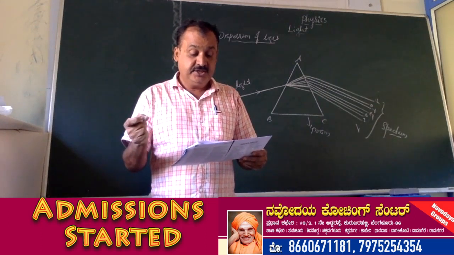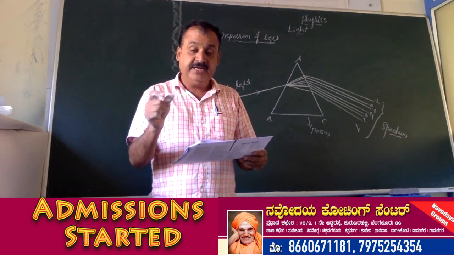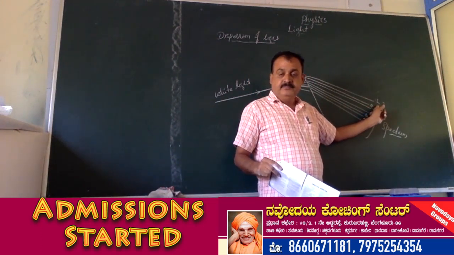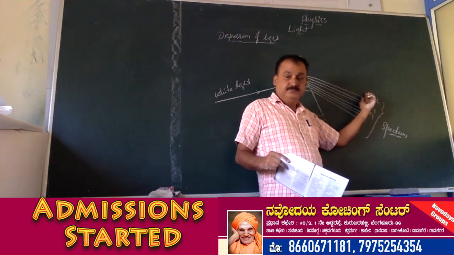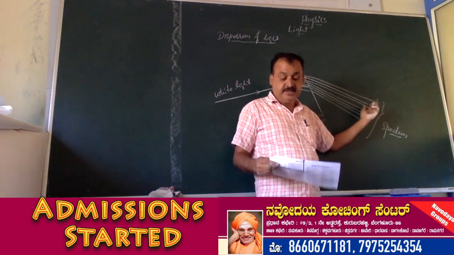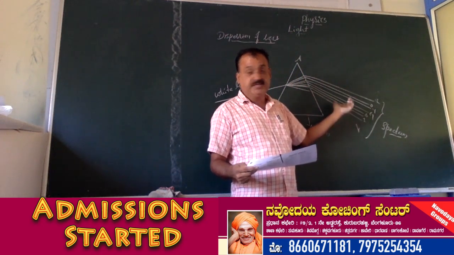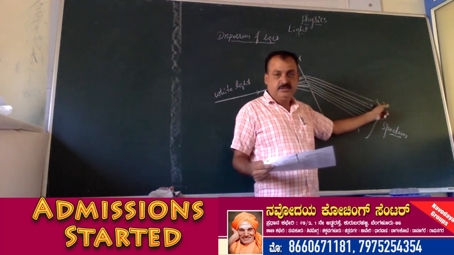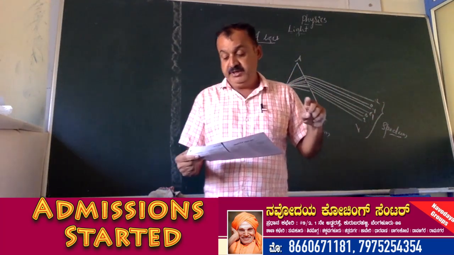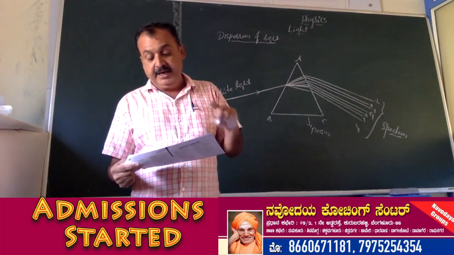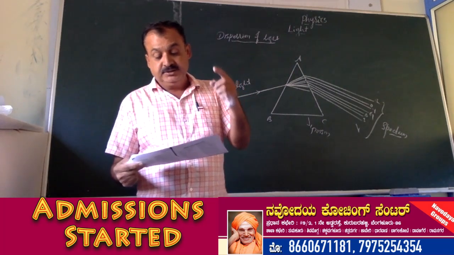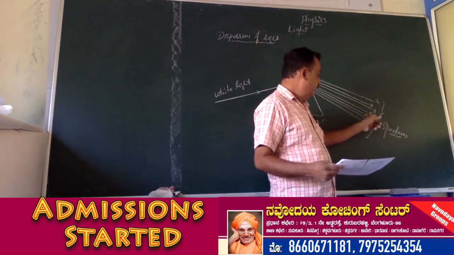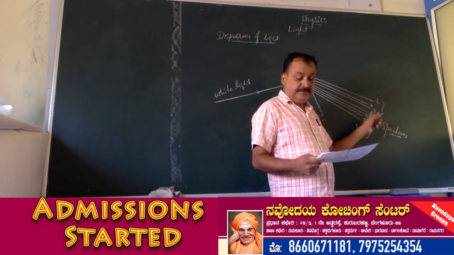The deviation in the red color of light is minimum. Red color deviates very little, but violet color has maximum deviation. Maximum deviation happens for violet, minimum deviation happens for red. So the deviation in red color of light is minimum and in violet color of light is maximum. Red, green and blue are called primary colors.